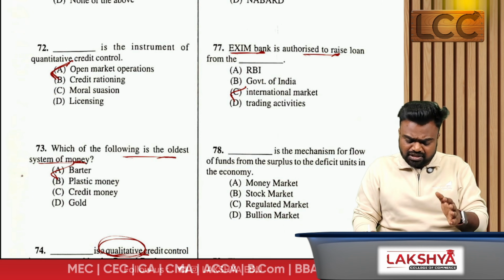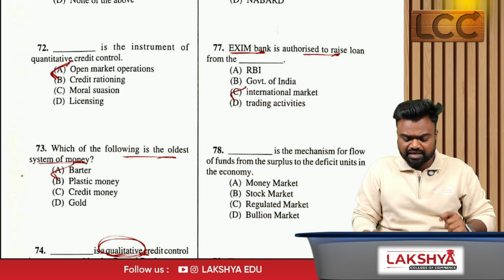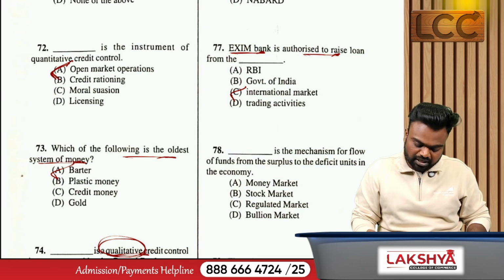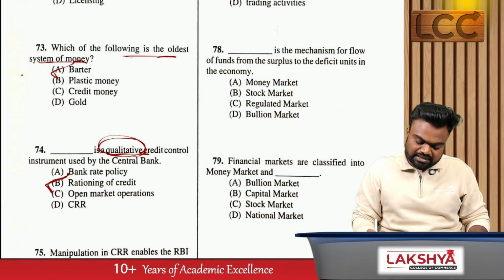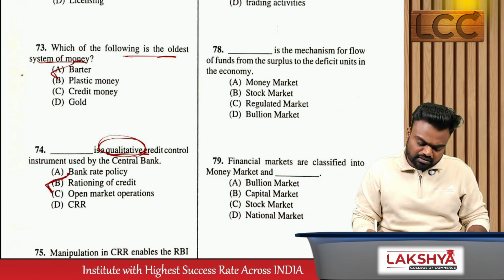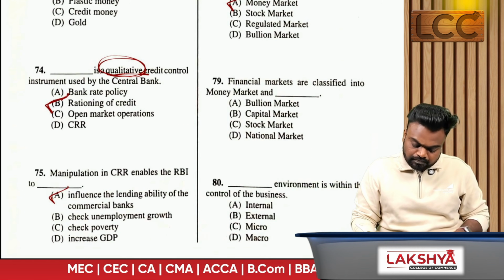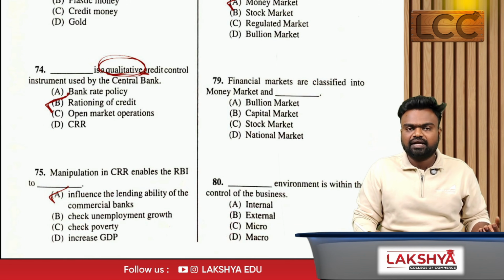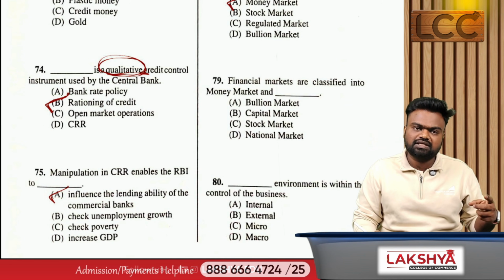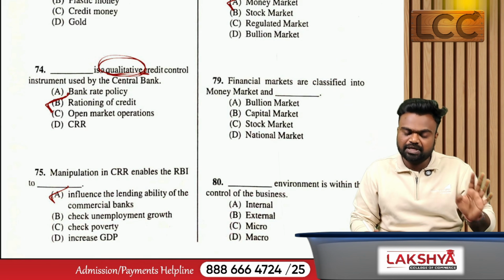Some places you can see option B, but option C is the right answer. What is that? International market. Dash is the mechanism for flow of funds from the surplus to the deficit units in the economy. Which market, sir? Money market. Financial markets are classified into two types. One is a money market, the other one is a capital market.